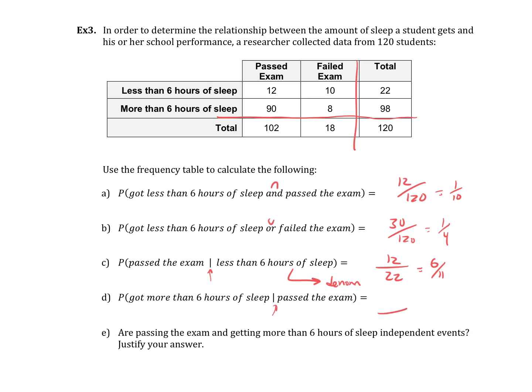So now we're just looking at the pass the exam people. That's 102. Out of those 102, so out of this group, how many got more than 6 hours of sleep? That's 90. Can I reduce that? Does this reduce any more? It might. One more time, we'll divide by 3. I think that's right.